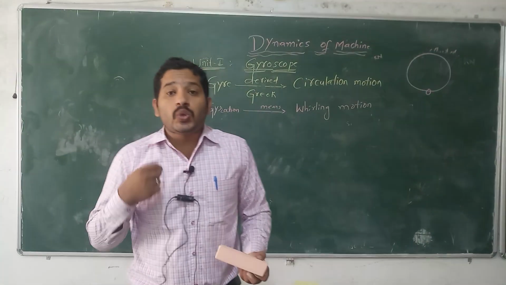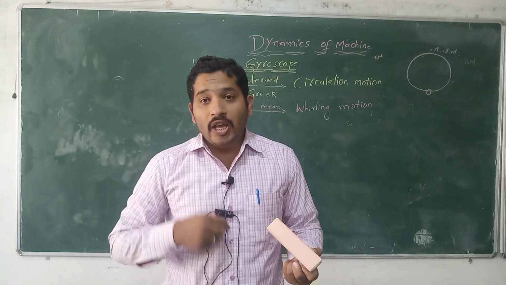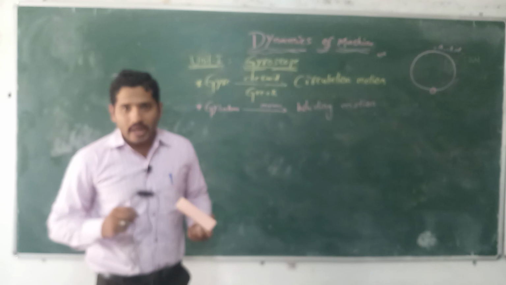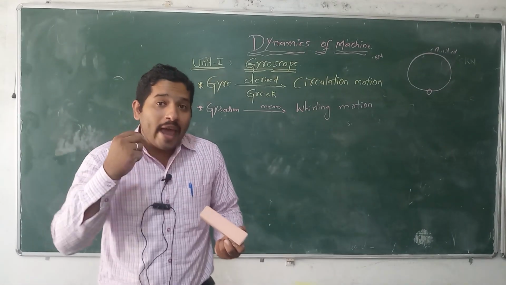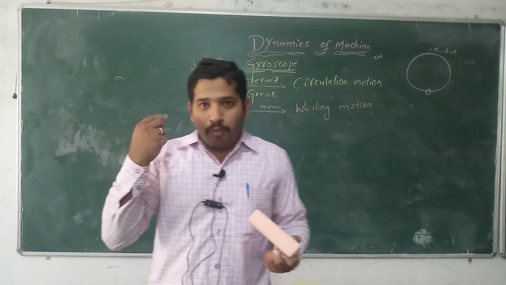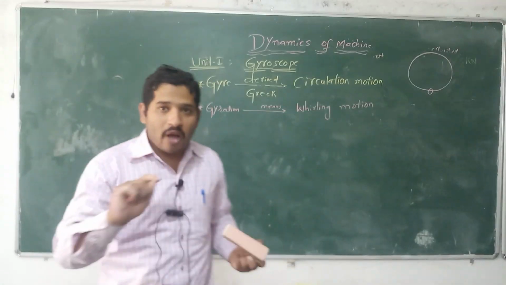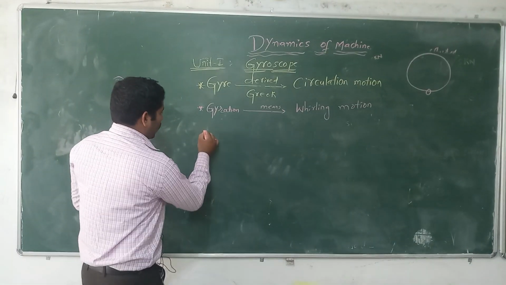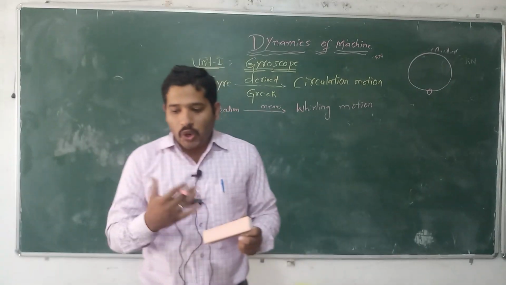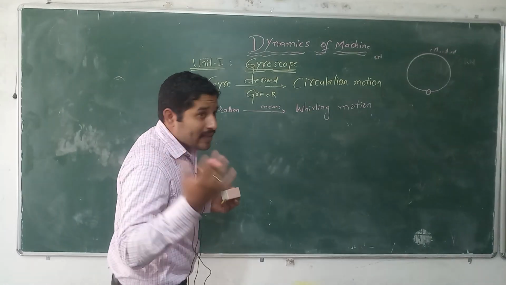It is mainly used for measuring or maintaining the orientation of angular velocity, with the help of the principle of conservation of momentum. Let us see over here. Gyroscope is one type of device.